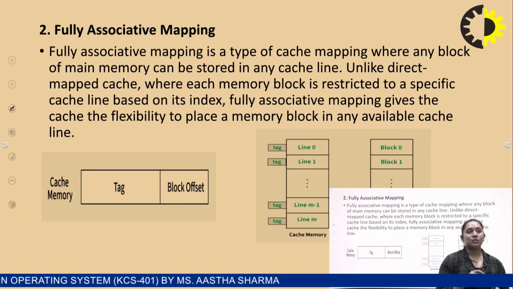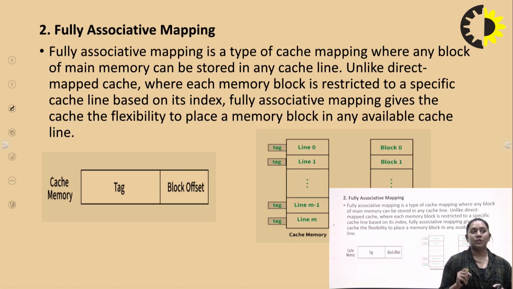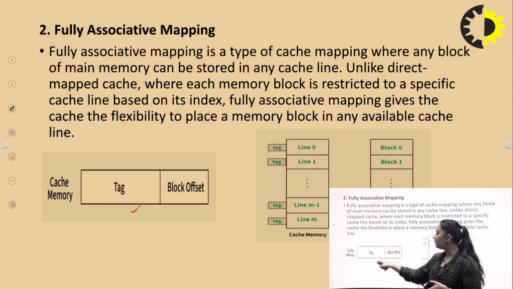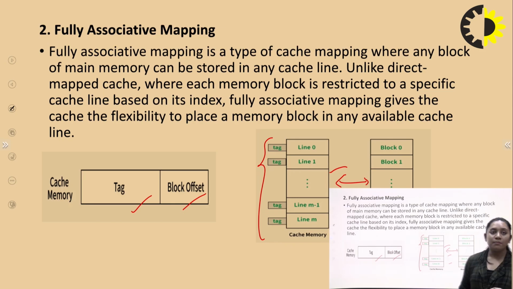Next is the fully associative mapping. Fully associative mapping is a type of cache mapping where any block of the main memory can be stored in any cache line. Unlike direct mapping, where each memory block is restricted to a specific cache line based on its index, fully associative mapping gives the cache the flexibility to place a memory block in any available space. You can see the cache tag here. In the cache memory, we have the tags and the block offsets. Here you can see in the form of tags, every line is present in the cache memory, and this cache memory goes directly to the main memory.